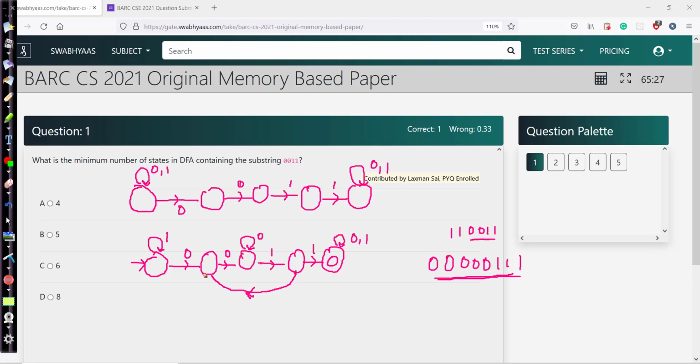Is there anything else missing? Yeah. What if we see a 1 here? We can go back and revive the pattern of 0011. So this is the DFA. I tried to directly attempt it, but there is one better method of converting from an NFA to a DFA.